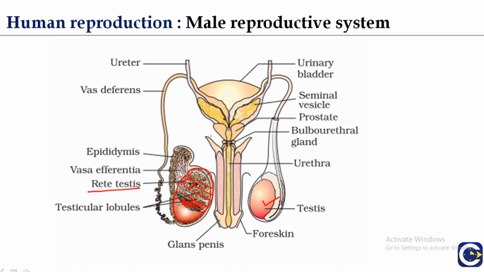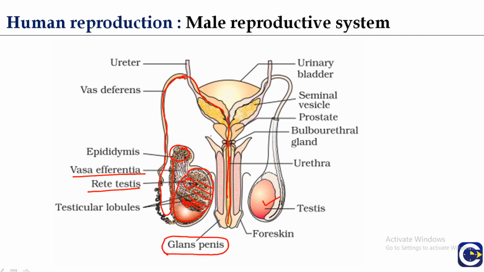Then they form vasa efferentia, 12 to 15. Then they enter into the head of the epididymis, and from the epididymis they are followed by the vasa deferens. I have already explained this in the previous slide. Now they are followed by the ejaculatory duct, which is further followed by the urethra, which runs along the whole length of the penis. Penis is the copulatory organ, and the tip of the penis is known as the glans penis.